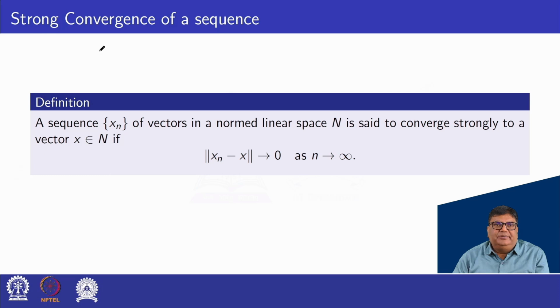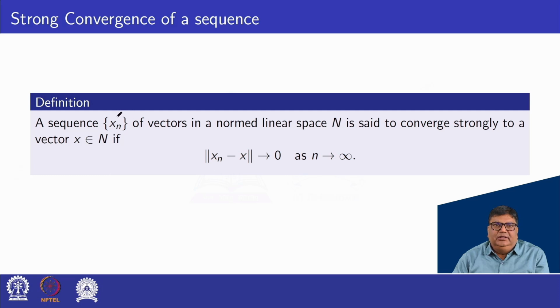Strong convergence of a sequence. A sequence xn of vectors in a normed linear space N is said to converge strongly to a vector x belonging to N if norm of xn minus x tends to 0 as n tends to infinity. This is known as strong convergence.